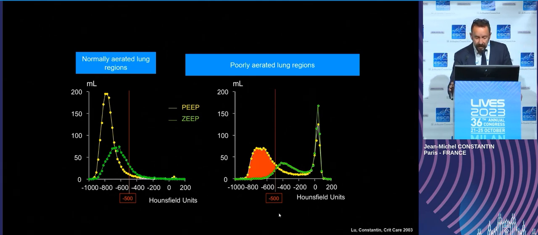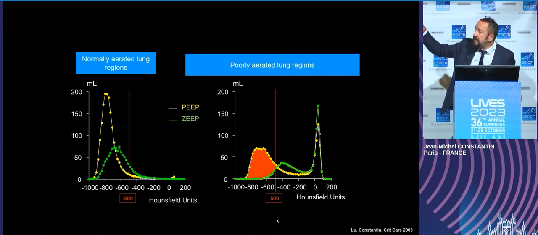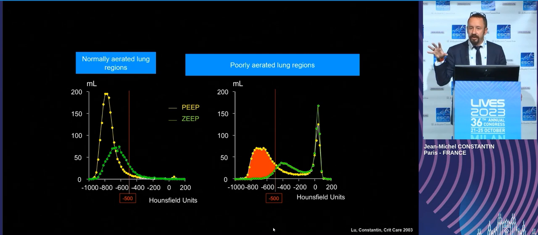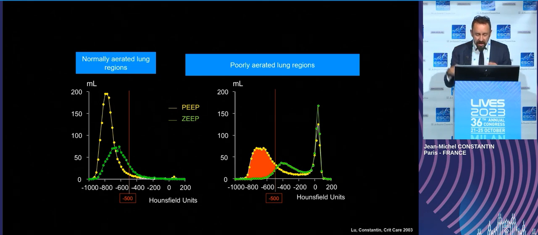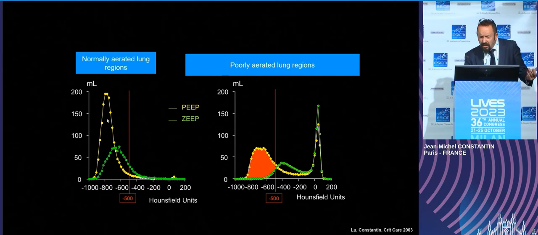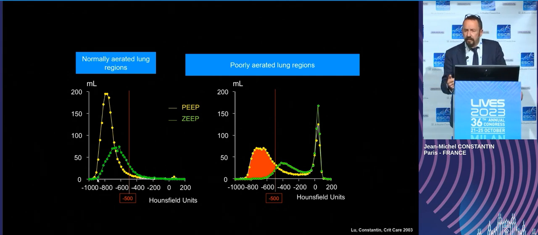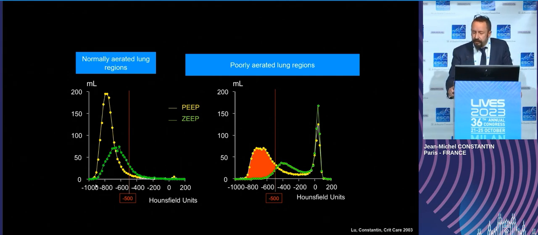Alveolar recruitment is just this part, only this part, putting gas in non-aerated and poorly aerated lung regions. That's probably the aim of setting PEEP, keeping this part of the lung open. This one is not so interesting. It's not dangerous, but it's not the aim of setting PEEP in our patient.